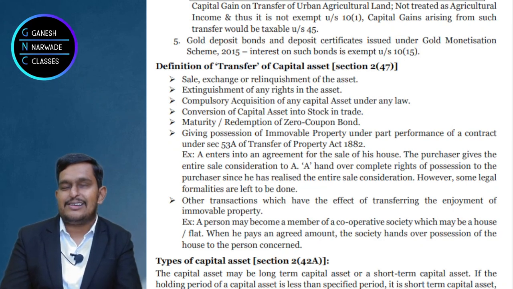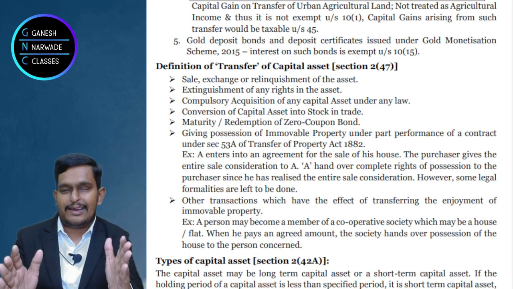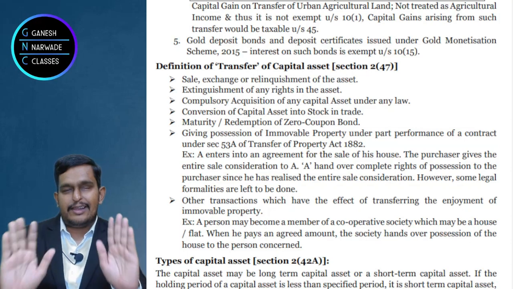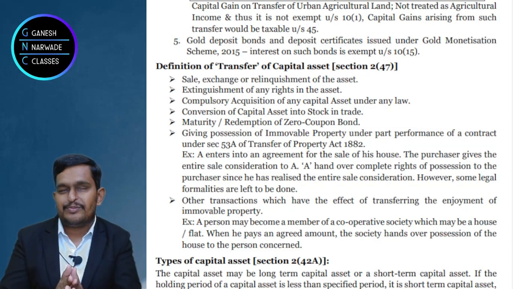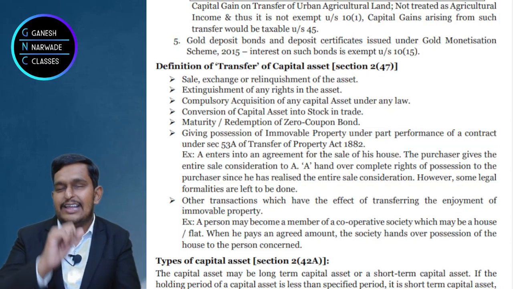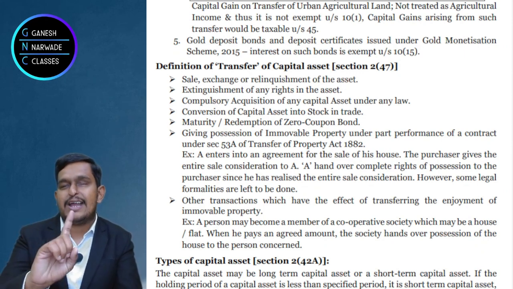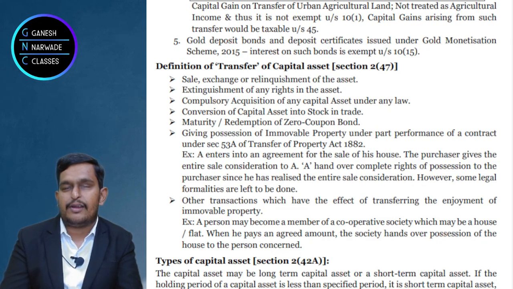Now one more unique one. For transfer there should be two parties, correct? One is seller, second one is buyer. That means at least two parties should be there, yes or no? Yes. I'll tell you one point where even if it is only one party, we can call it as transfer.